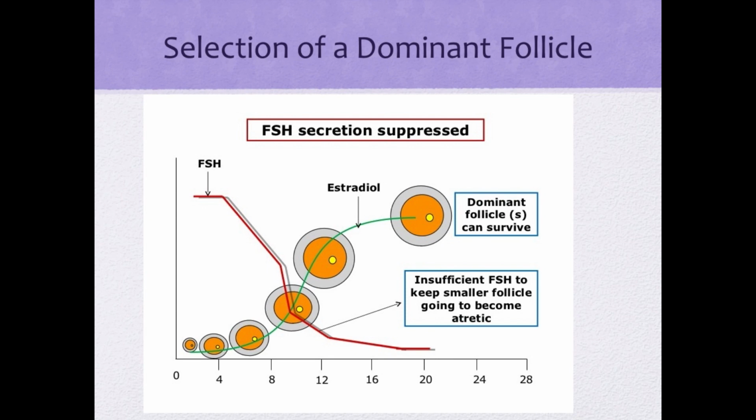So here we can see the dominant follicle that as it increases in size, it increases its secretion of estradiol. And we know that as estradiol increases, it sends a negative feedback to the pituitary to decrease the production of FSH. So if the FSH decreases, the levels of FSH become insufficient so that the smaller follicles become atretic and they no longer grow.